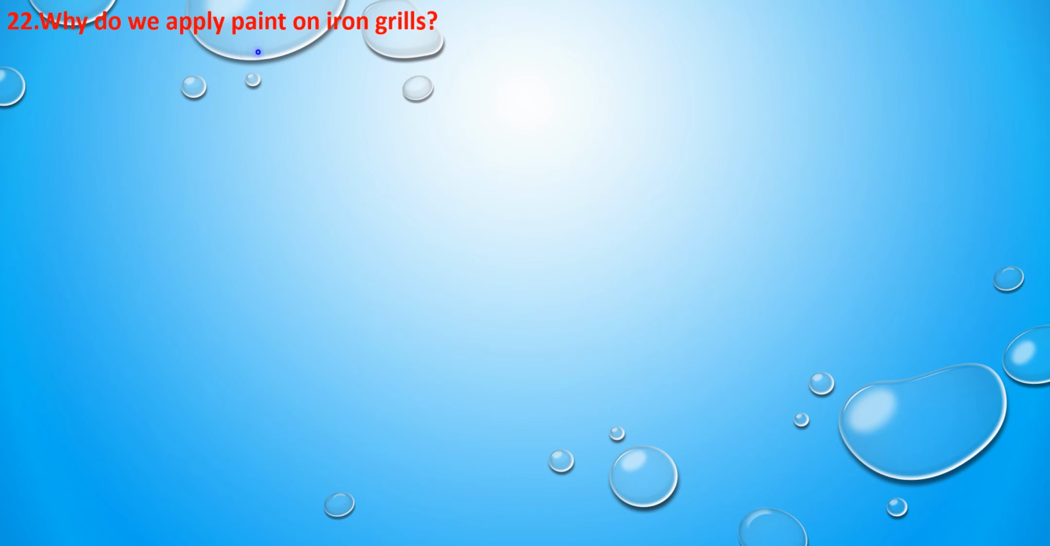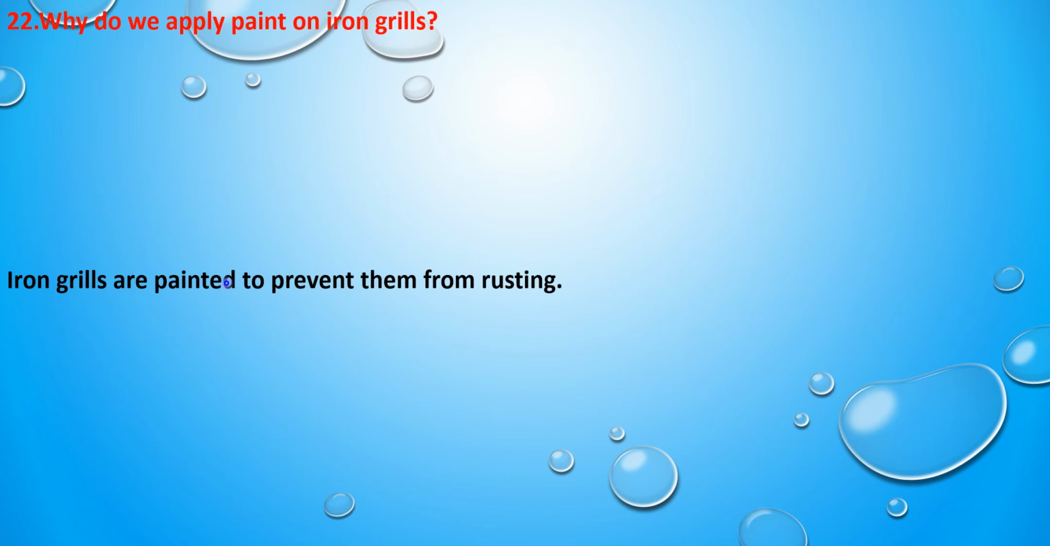Next question is, why do we apply paint on iron grills? Because iron is a metal which reacts easily with atmospheric moisture and oxygen to get converted into rust. Hence, to prevent the rusting of iron, we paint the grills. So iron grills are painted to prevent them from rusting. So this is the answer.